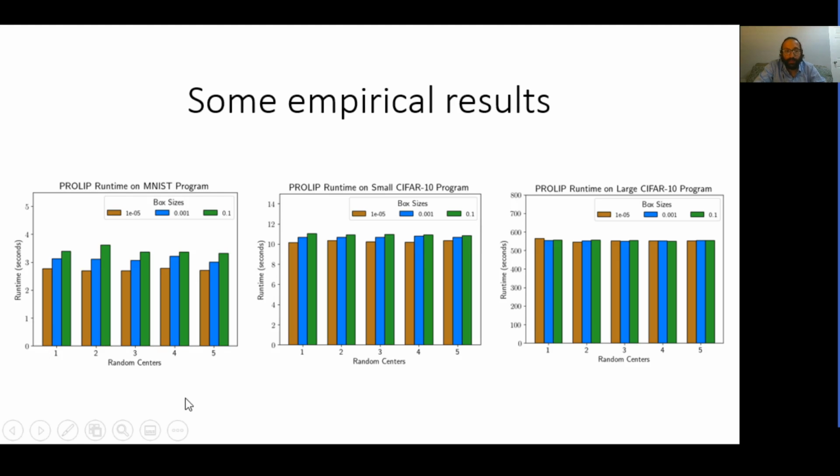So with respect to our first research question, which asks about the effect of the box location and the box size on the running time, we see that the location does not really affect the running time, and this trend persists for all 3 programs. But the size of the box does affect the running time, and this is because our algorithm actually performs some pruning of the neural network, which depends on the input region considered. So if we have a larger box that we consider, we are able to prune a smaller fragment of the neural network, which means that the algorithm has to analyze a larger fragment of the program. And this is reflected in the fact that larger box sizes lead to an increase in the running time.